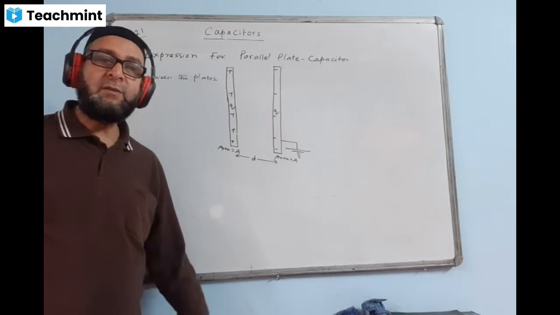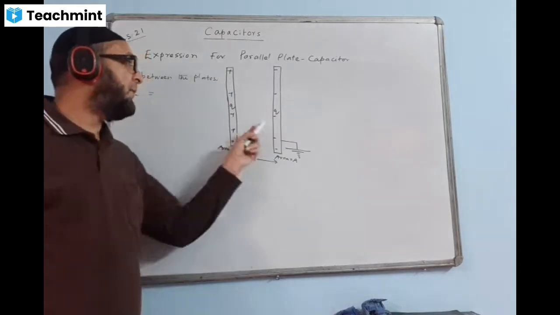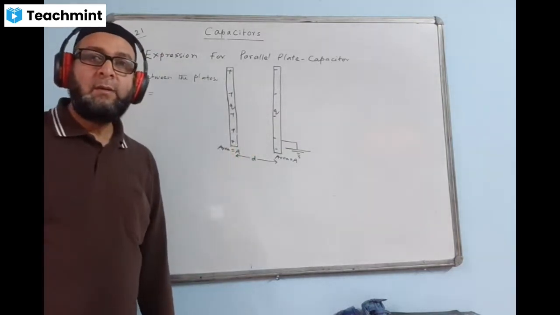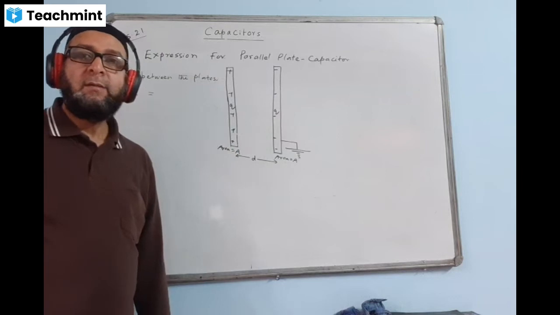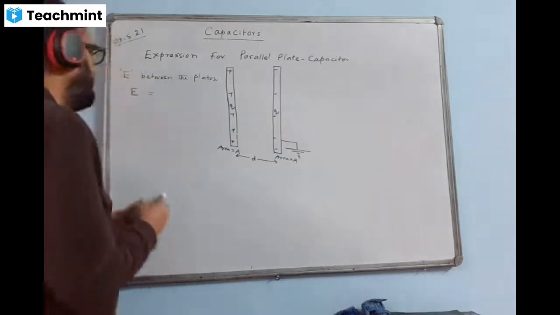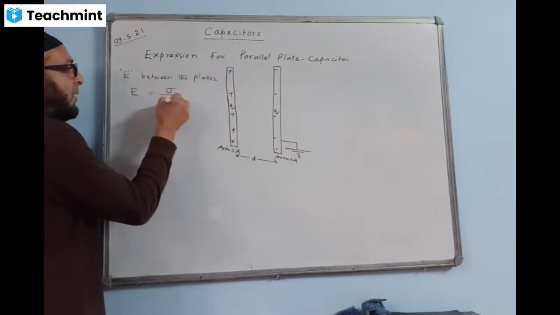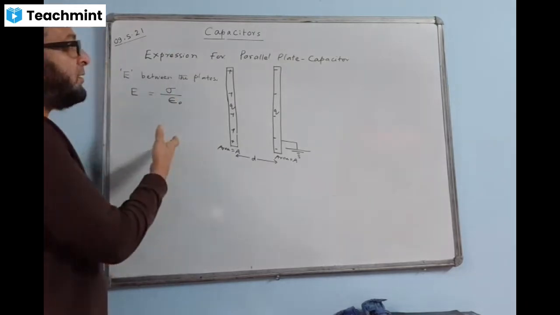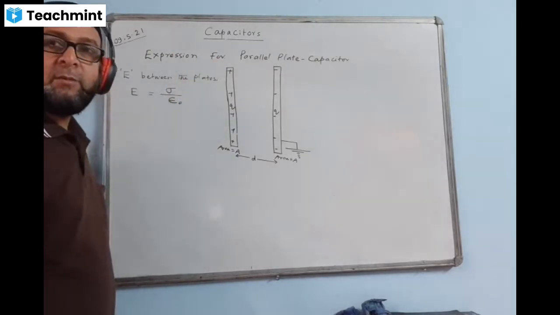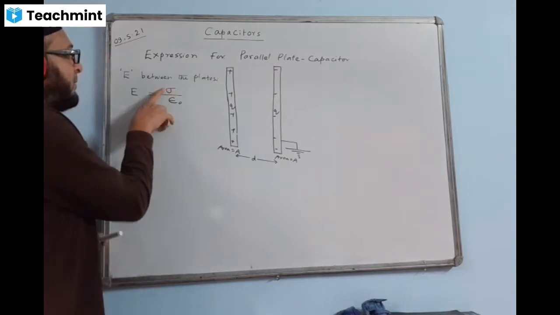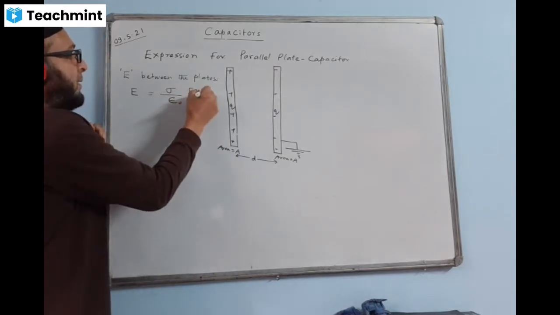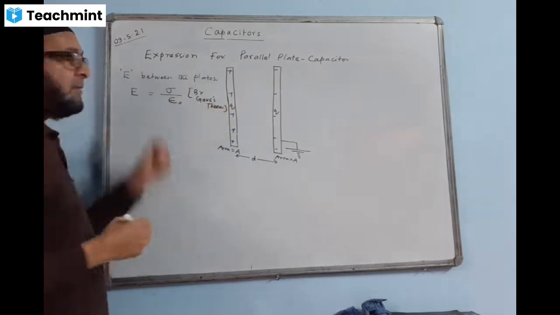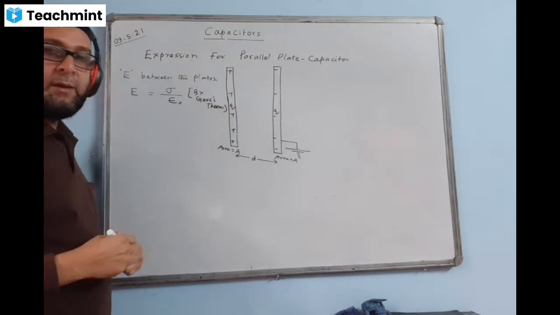And how much was the value of electric field? If you remember, share with me. What was the value of electric field at any point in between the plates? Yes, very good. Sigma by epsilon naught. I told you yesterday that we will be using this equation in the parallel plate capacitor in the next chapter. Electric field between the plates will come as sigma by epsilon naught. You can make a note here: by Gauss theorem, we get this result.